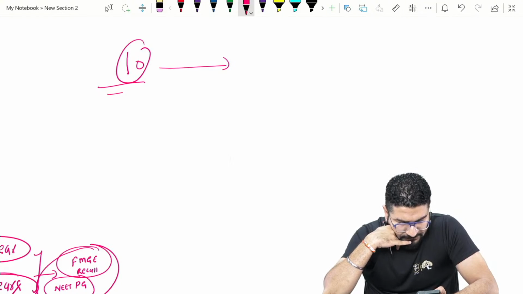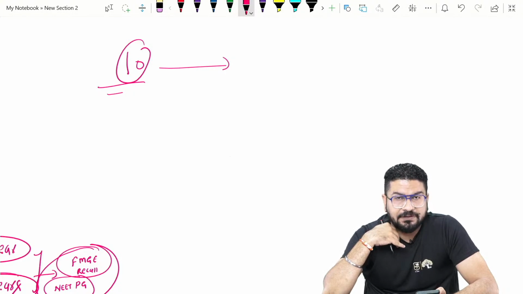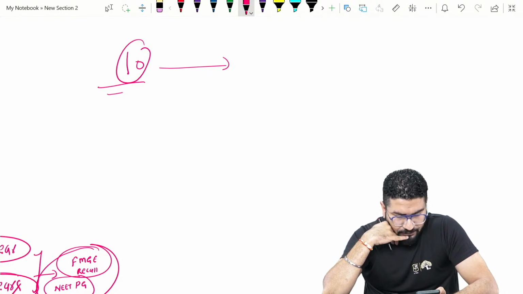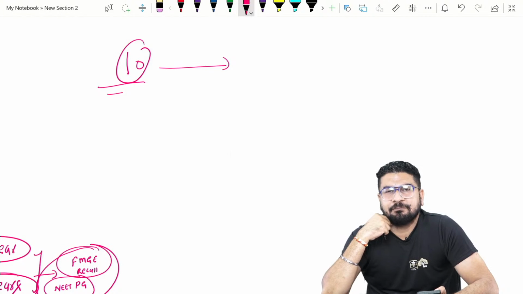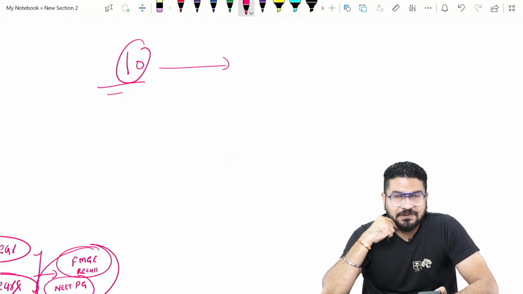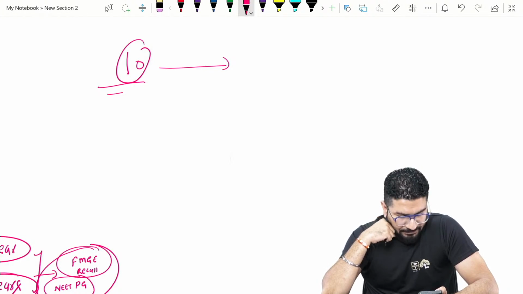Yeah, the June paper was tough, I agree. The LMRP program is not common for FMG and NEET PG, that is different. Ramnath, that is different, different for both. पेपर कैसे निकलेगा? With the power of will, with the power of positivity, with revision, paper definitely निकलेगा.